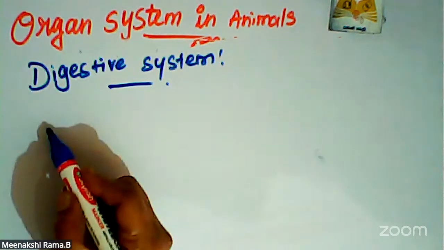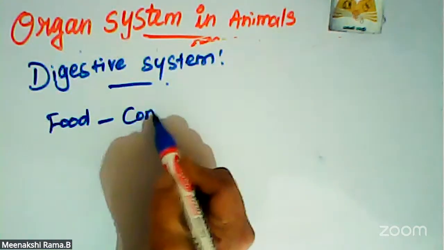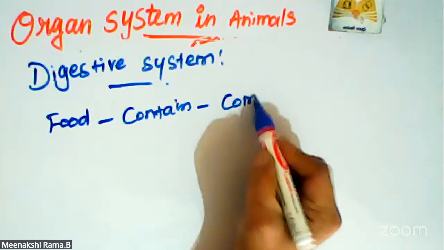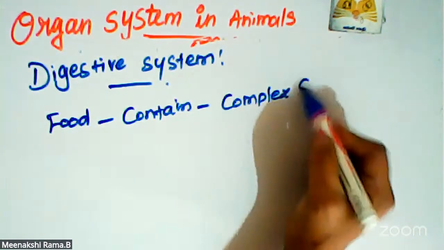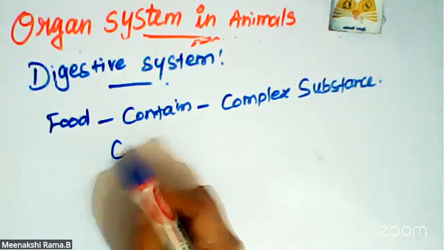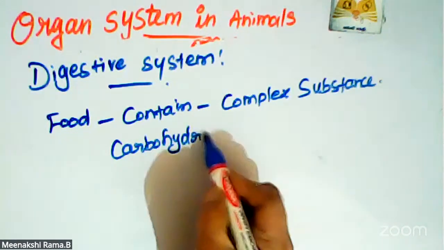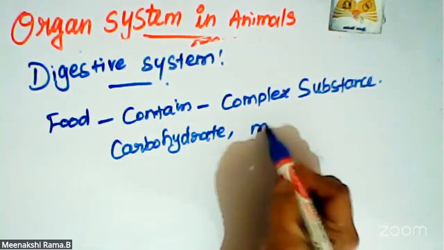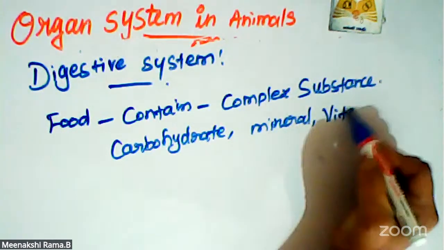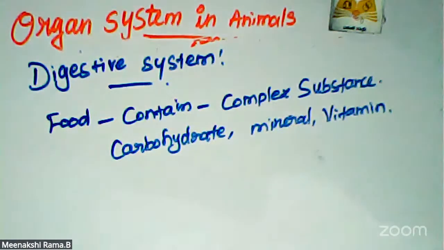We are taking different kinds of food, so it contains complex substances. What are the complex substances? Carbohydrates, proteins and fats.